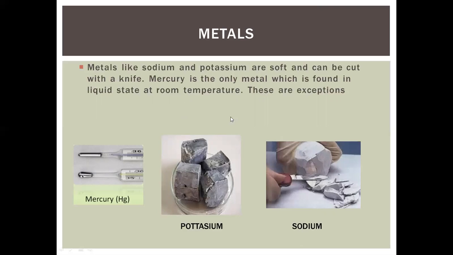Some are also liquid at room temperature, such as mercury. Mercury is used in the bulb of the thermometer and has a property that at a slightly higher temperature, it expands. Mercury expands on heating. That's why mercury is considered as a metal. So the exceptions are mercury, being a metal but a liquid, and potassium and sodium, being metals but very soft.